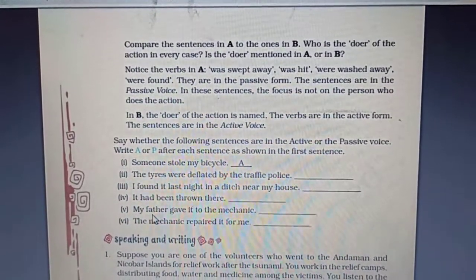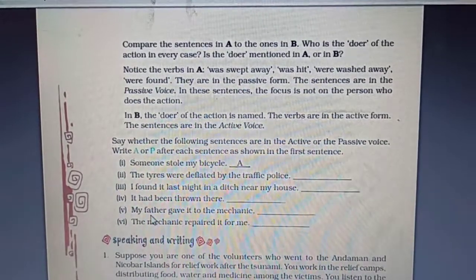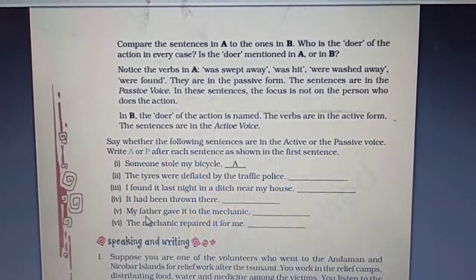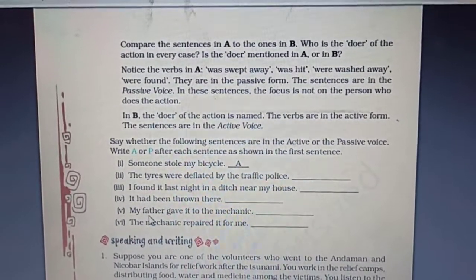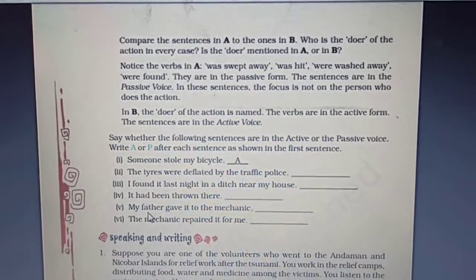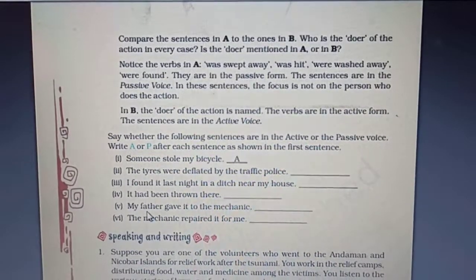The tires were deflated by the traffic police. What is the active voice for this sentence? The traffic police deflated the tires. In the same way, you can complete the remaining activity.